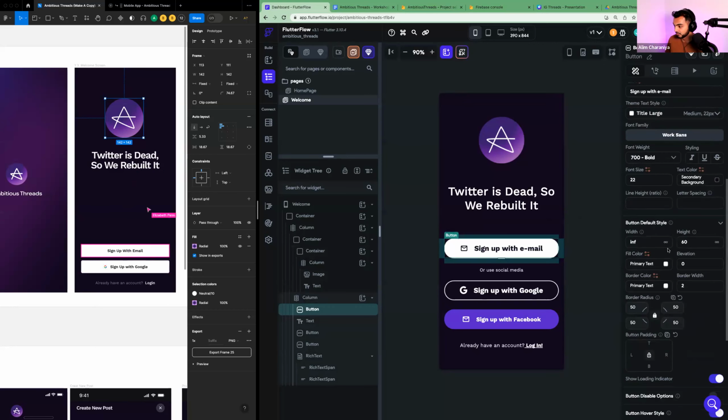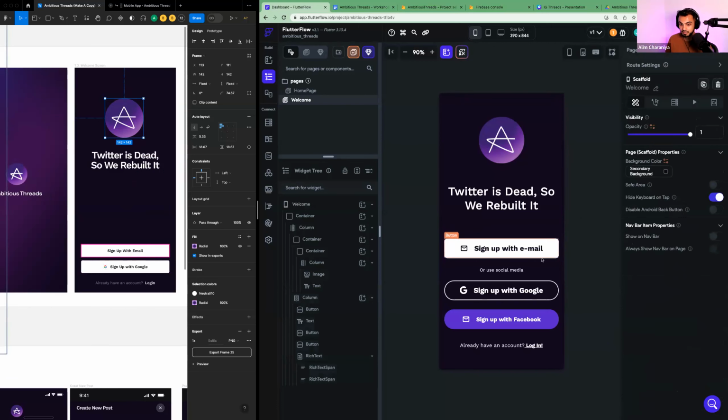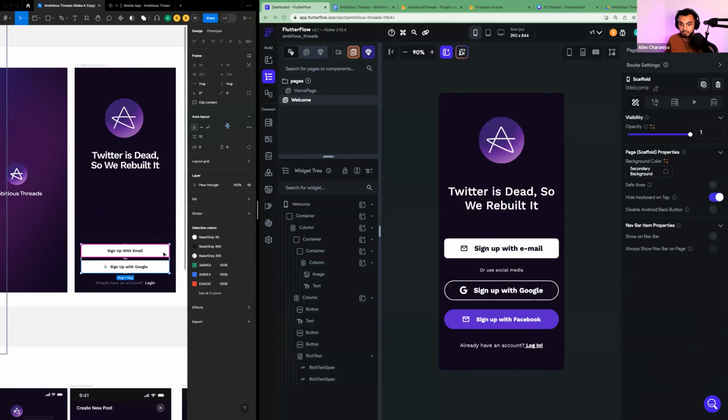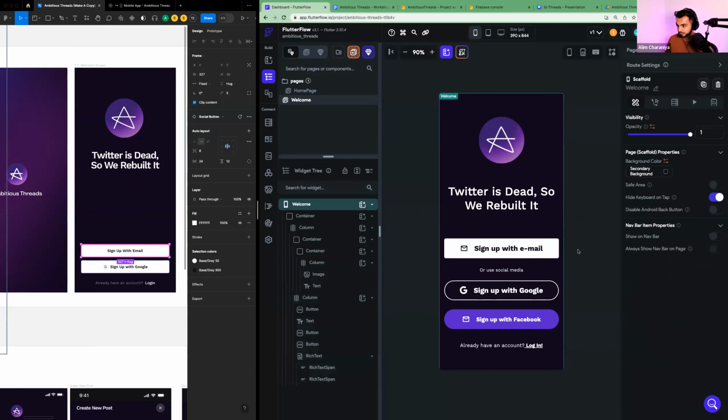Cool. So I'm going to click button, scroll down, find border radius, and I'm going to adjust this border radius to 10. And that will give me a very similar border radius to this button. If I drill in on the button in Figma, actually, I notice my border radius is 5. So I'm going to go back and drop my border radius to 5.